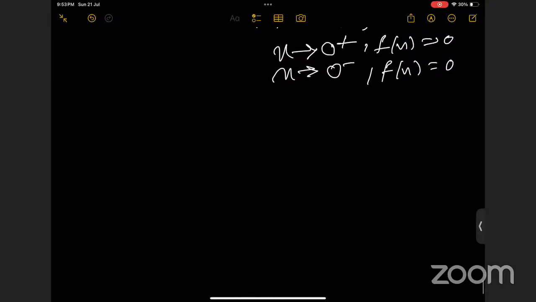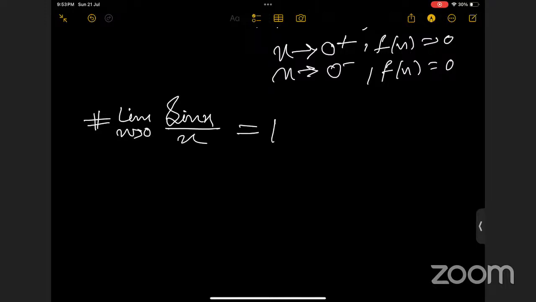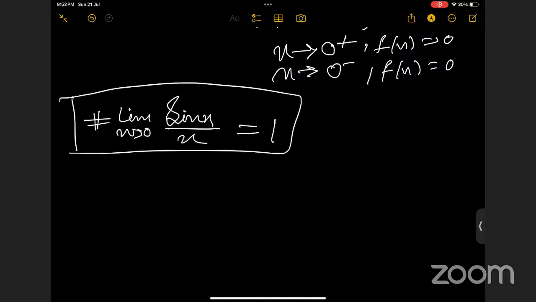So yeah, this was the formula. Limit x tends to 0, sin x by x is 1. This formula you have, right? Yes, ma'am. And one more formula I want to tell you. I think you already know it. Limit x tends to 0, tan x by x is 1.